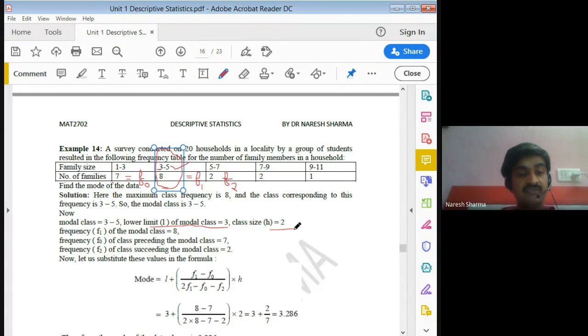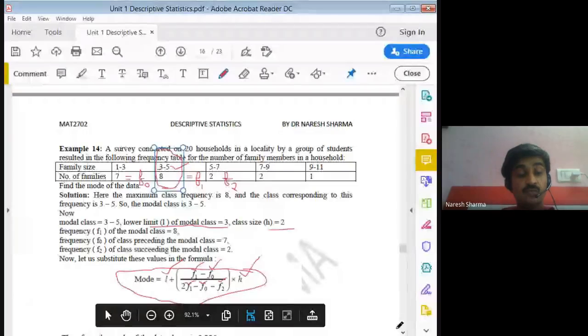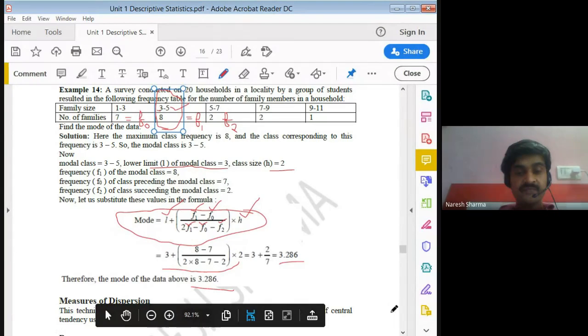Now we have everything required for the mode formula. L is 3, F1 is 8, F0 is 7, F2 is 2, and H is 2. Just put all these values in the formula and calculate. The result is 3.286. So the mode of the above example is 3.286.